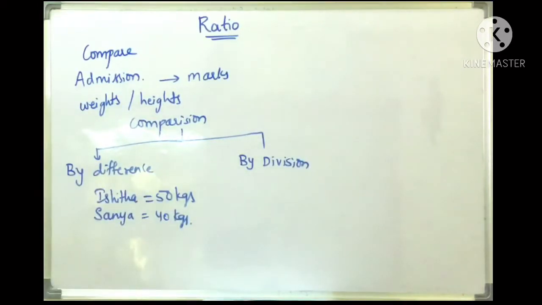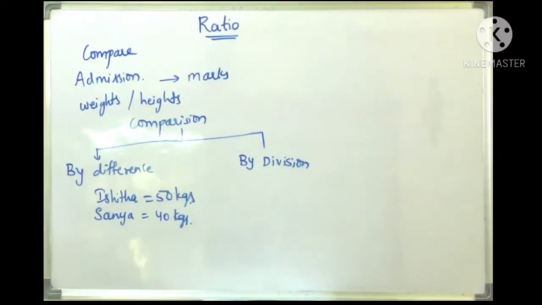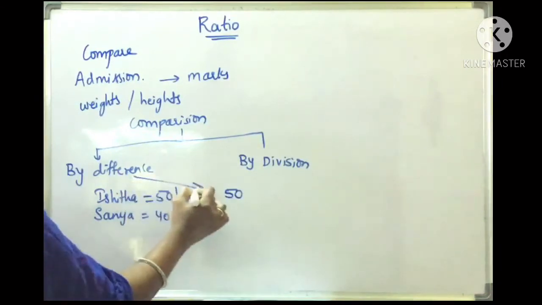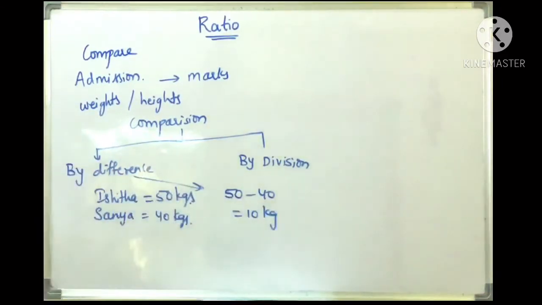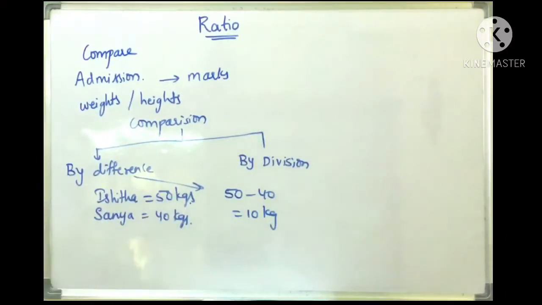Now we can say that Ishita's weight is greater than Sania's weight, isn't it? How much more? When you do subtraction, here we are comparing by difference. 50 minus 40, that is 10 kgs. So I can say that Ishita is 10 kgs more than Sania, right?